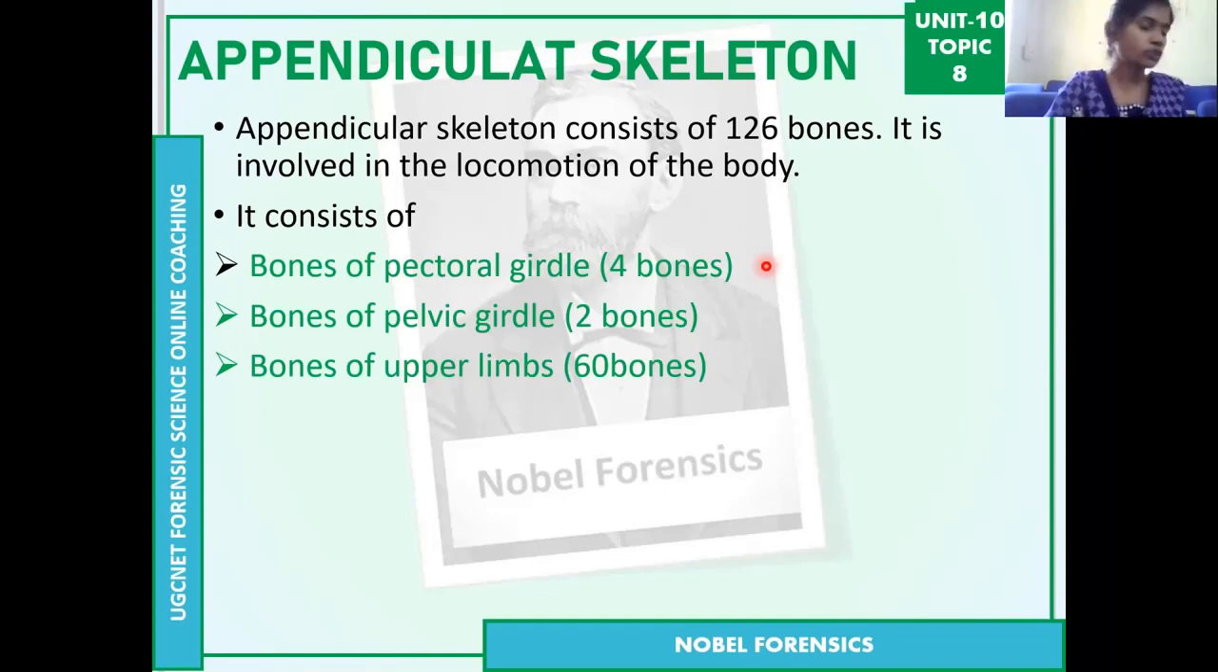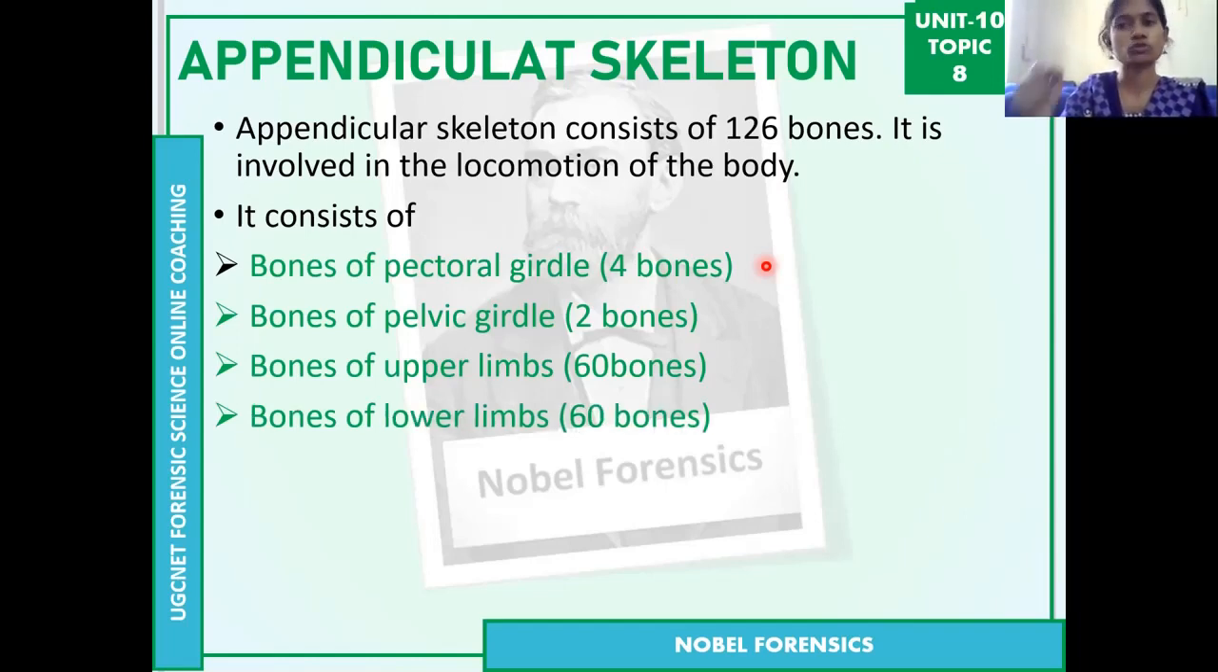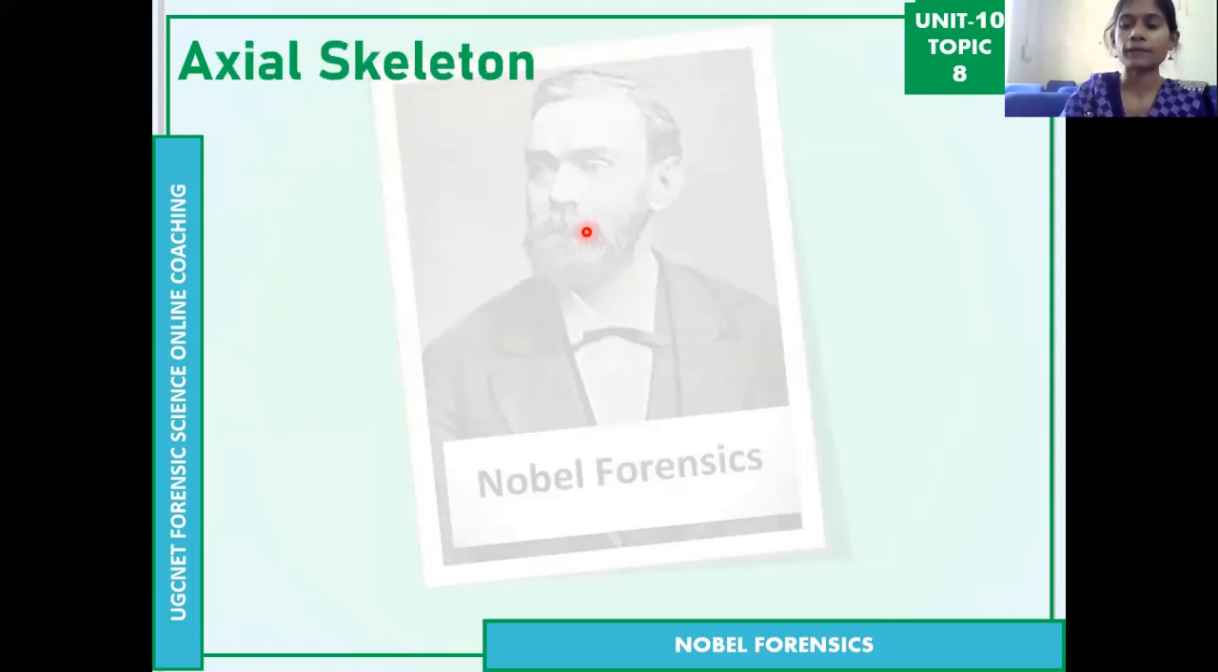Then the bones of the upper limbs, meaning hands. Limbs means hands and legs: upper limbs means hands and lower limbs means legs. The upper limbs have 60 bones, 30 bones in one hand and 30 bones in the other. Likewise, the lower limbs also have 60 bones, 30 in each leg. So they become 126. These 126 bones come under the appendicular skeleton. Both the appendicular and axial skeleton bones together become 206 bones.